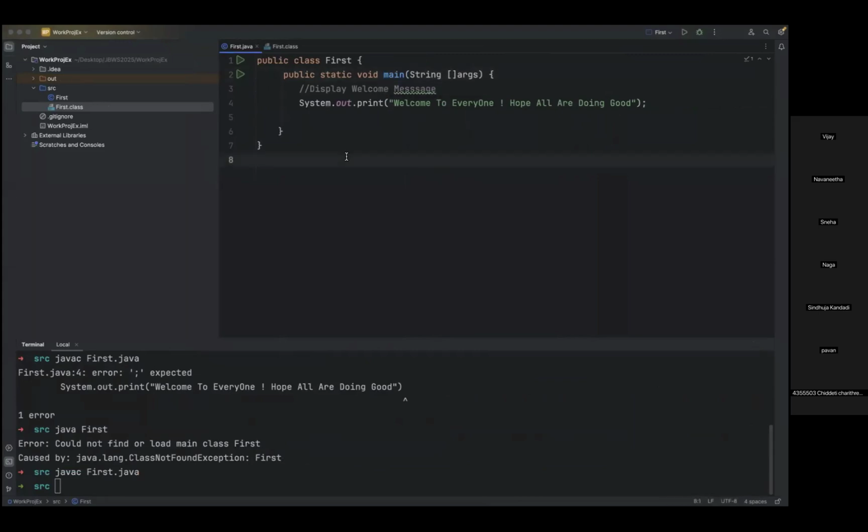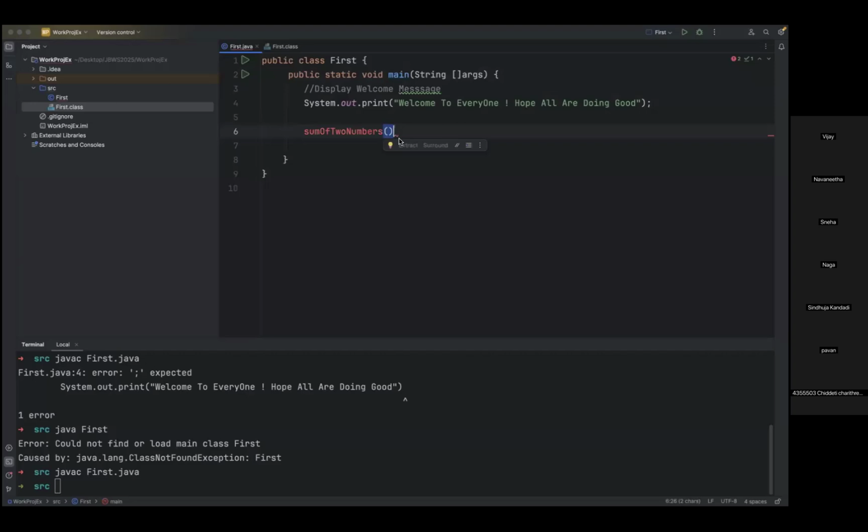Let me give one kind of method, sum of two numbers. A method always starts and ends like this. This is one user-defined method we have written, which starts with lowercase and follows camel case. Now this is a main method. For now in our program, only one method is used, that is the main method.